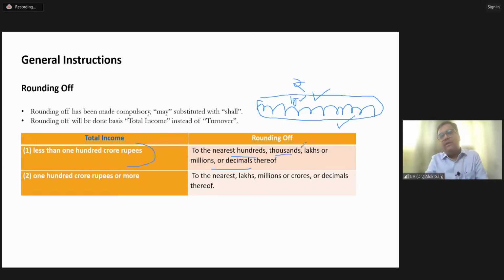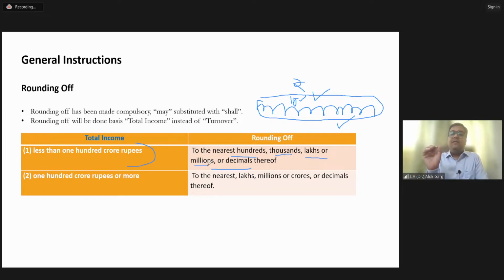Okay. So for example, the revenue of the company is 95 crore, 95 lakh. So this company has to present the number in lakhs or millions.